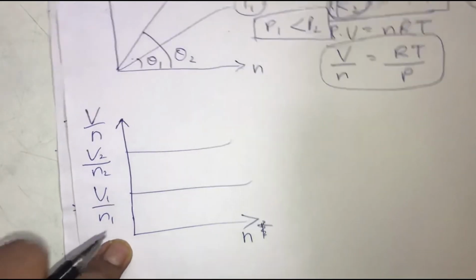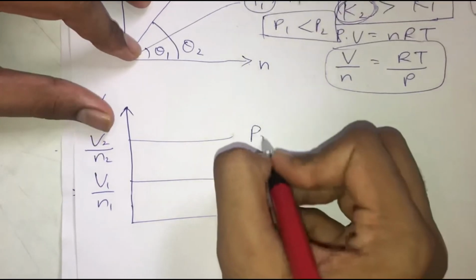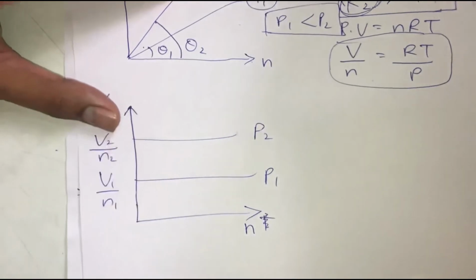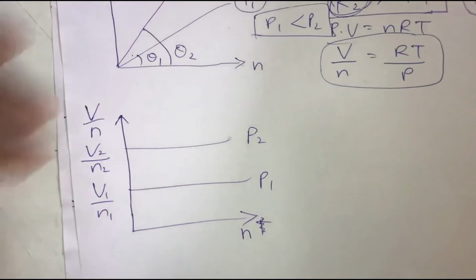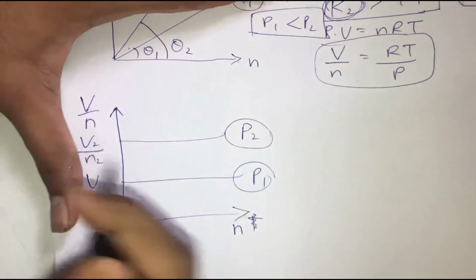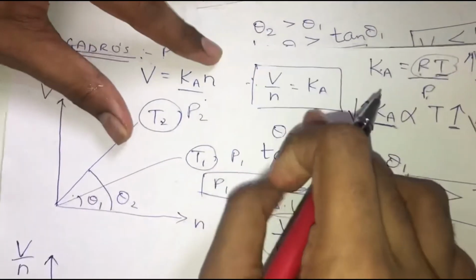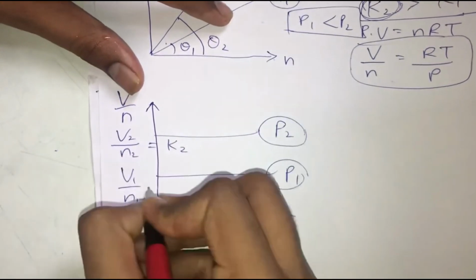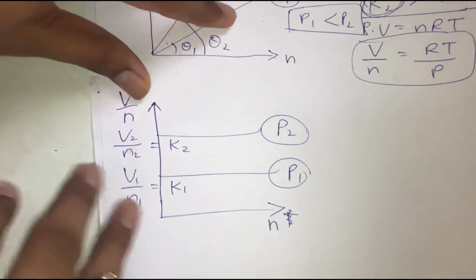Now the question says that suppose here the pressure is P1 and here the pressure is P2. You can take it for T1 and T2 also, but I am taking P1 and P2 here. The question says to find out whether P1 is greater or P2 is greater. If you observe carefully, this V upon n is nothing but the formula for K. So can I replace this by K2 and this by K1?